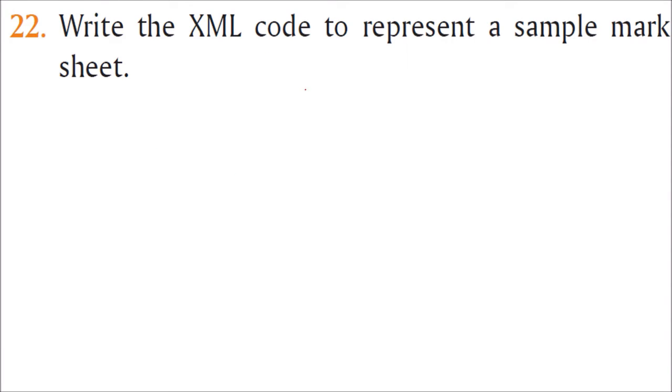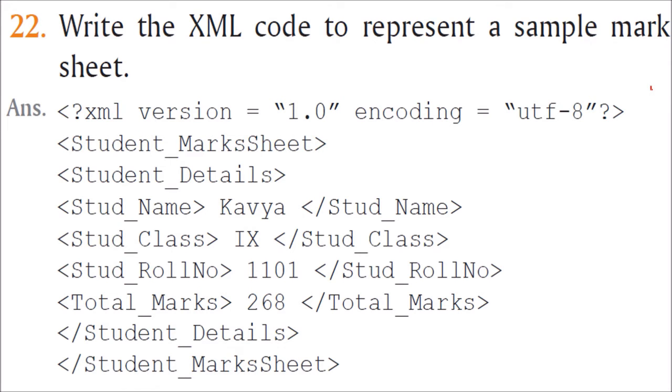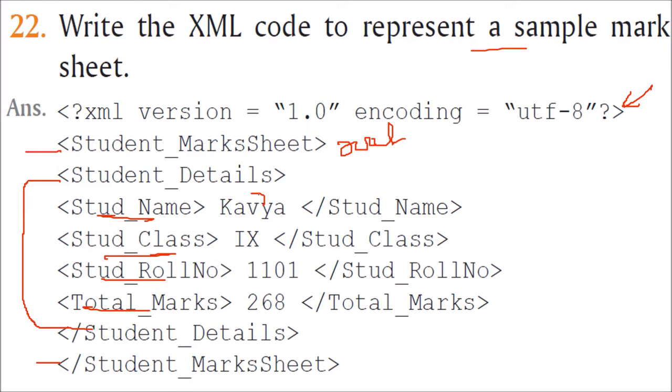Write the XML code to represent a sample mark sheet. We'll make a very small mark sheet. This is your declaration statement. This is your student mark sheet. This is your root element. Inside this you have student details. This is only one we are making. Student name, student class, student roll number, total marks. All this content you can give inside the starting and ending tags. This is the XML code to represent a sample mark sheet.